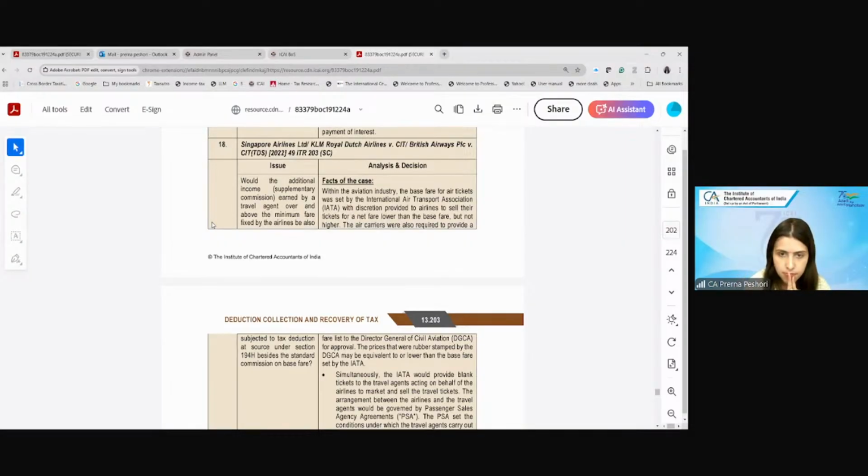I also want to ask something. Just like with the airline and MakeMyTrip, if we recharge our mobile on Google Pay, then it also collects 1.90 rupees over and above the recharge amount that the company has defined. Is this also considered as commission, and will 194H be applicable here?